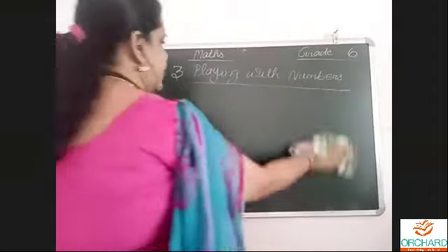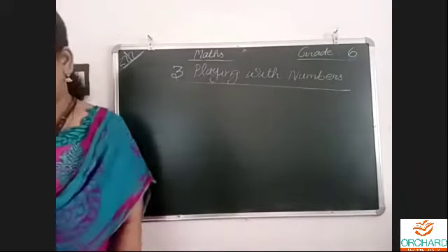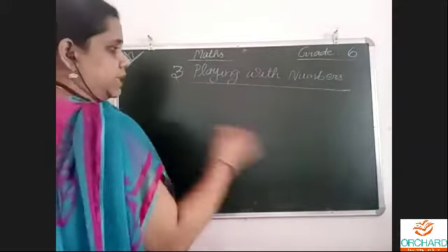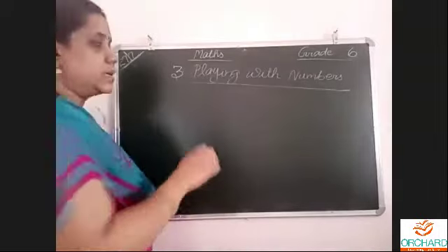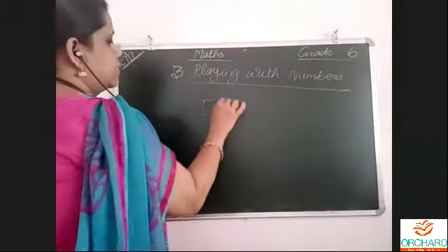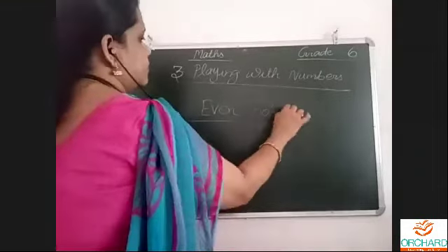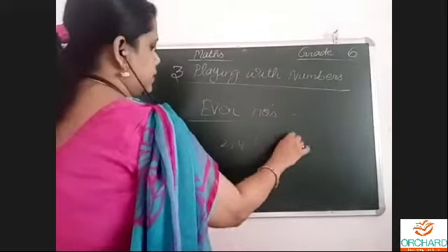Even and odd numbers, we have learned in lower classes also, the same thing. Any whole number which is exactly divisible by 2 comes under the even category. All even numbers: 2, 4, 6, 8, 10.